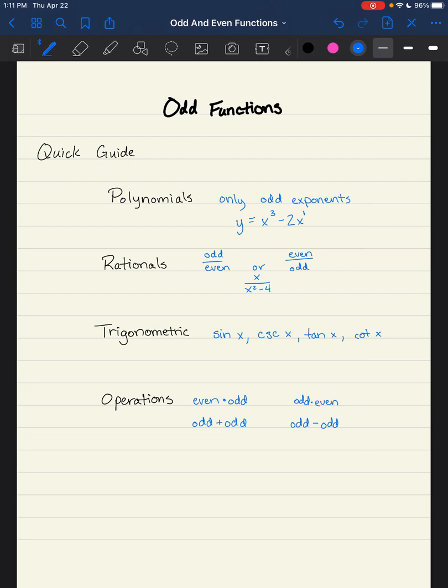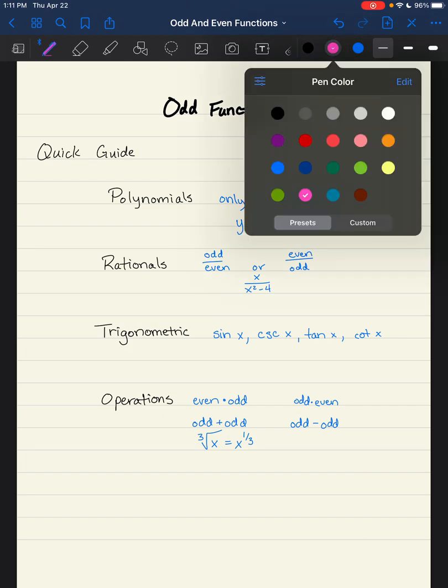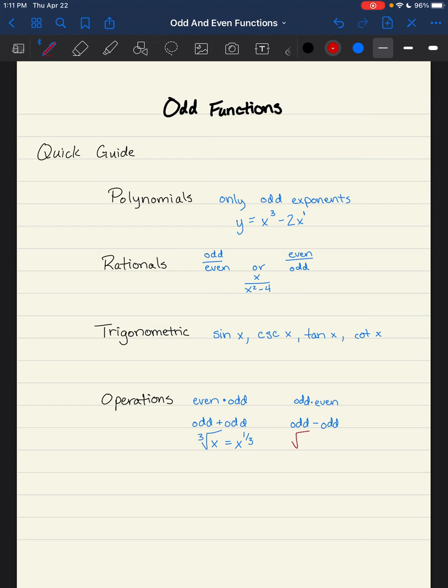I think there's one more thing that I want to mention to you, which is about cube roots. Now, the cube root of x, which is x to the 1/3, is an odd function. However, a counterexample would be the cube root of x squared. Now, that's x to the 2/3. That is not an odd function, but I think the giveaway there is the 2 instead of the 1. So if I were to go back and do something like the cube root of x to the 5th, which is x to the 5/3, that is, again, an odd function, okay?